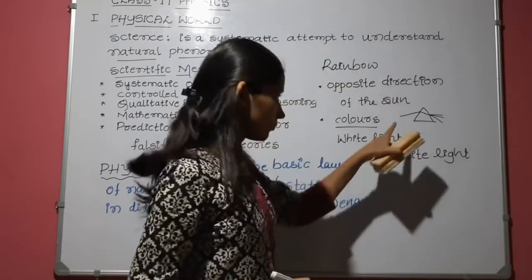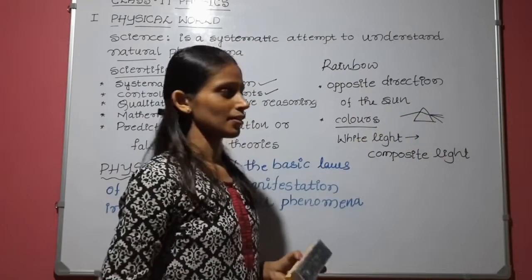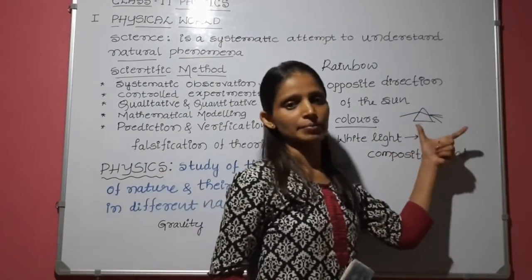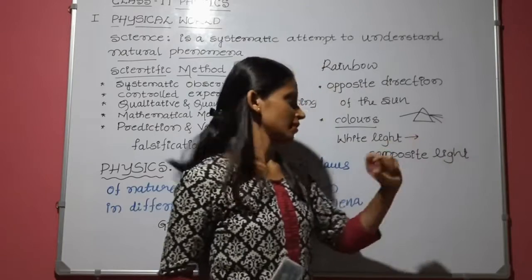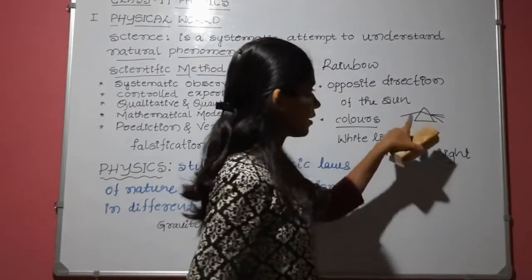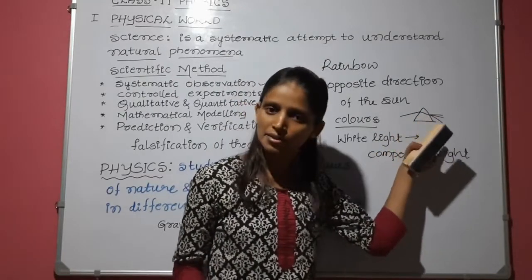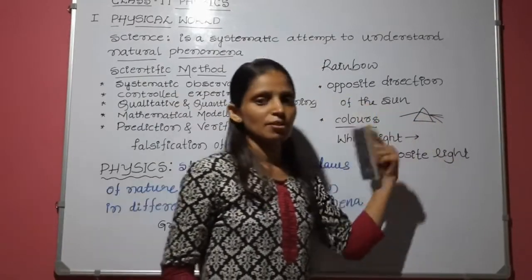When light passes through a prism, dispersion happens. That means splitting of the light takes place. I think you know the reason for this. In the same way, light is splitting here, dispersing when it passes through a dispersive medium.